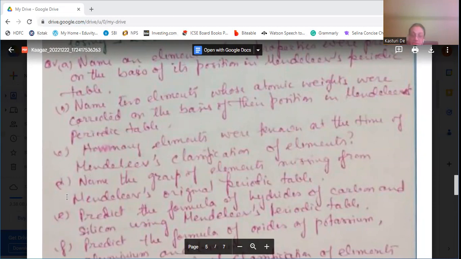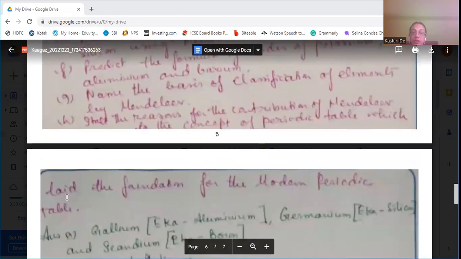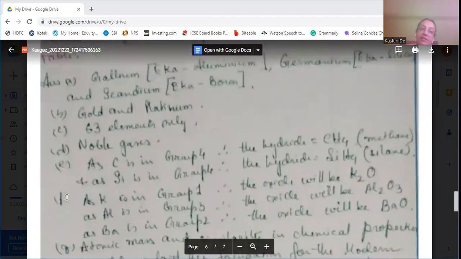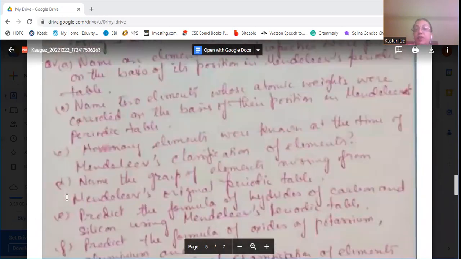Even the inert gases were not discovered at that time. Noble gases, that is the inert gases, were not discovered at that time. That group of elements was missing. Not the lanthanides and actinides, but the noble gases, they were missing.